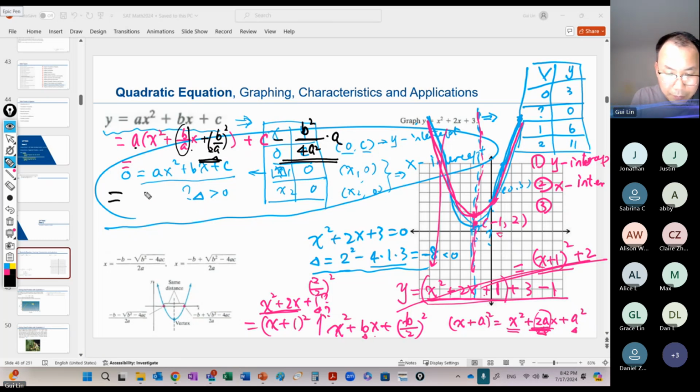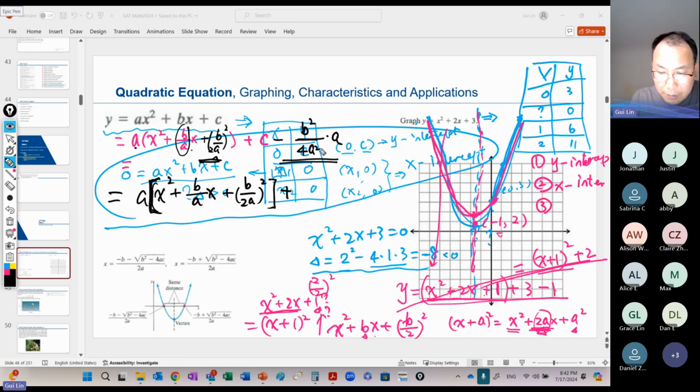So let me use this, watch the black part. Here you have x plus b over 2a squared, so this one changes to a bracket in parentheses, right?